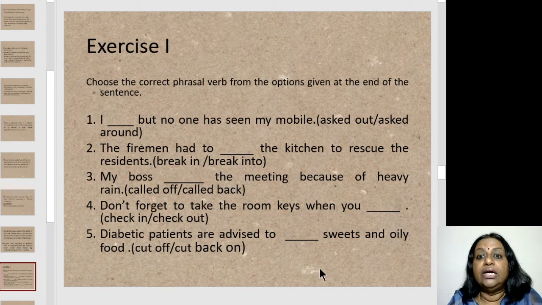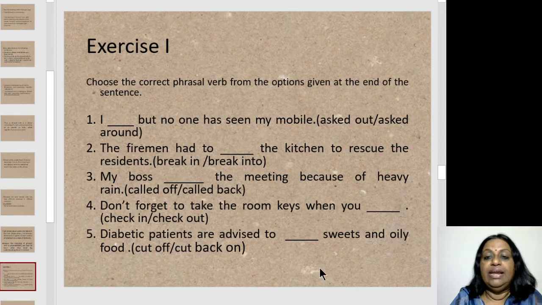The burglars broke into the house. That's a break-in. When there is a theft in the house, that's called a break-in. We had a break-in in the neighbor's house. That's what a break-in means. Here you would use break into.